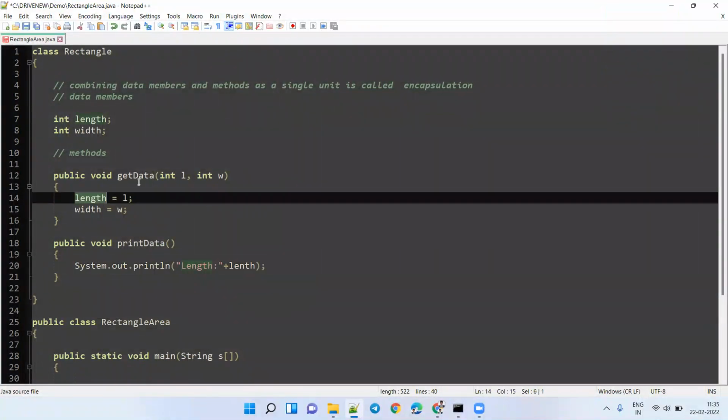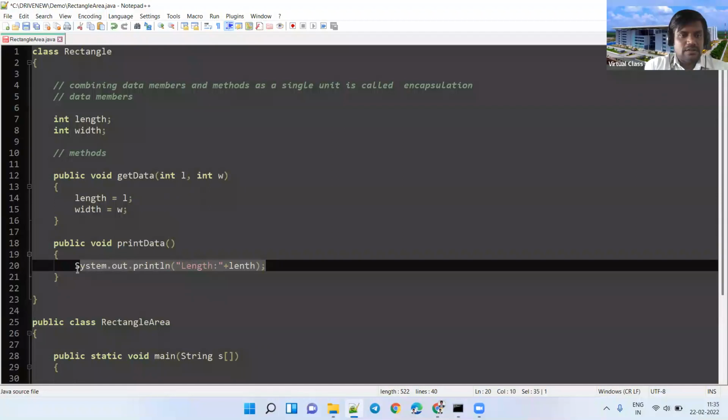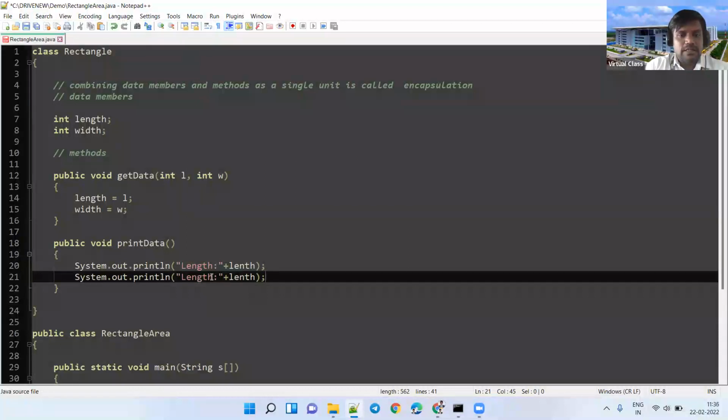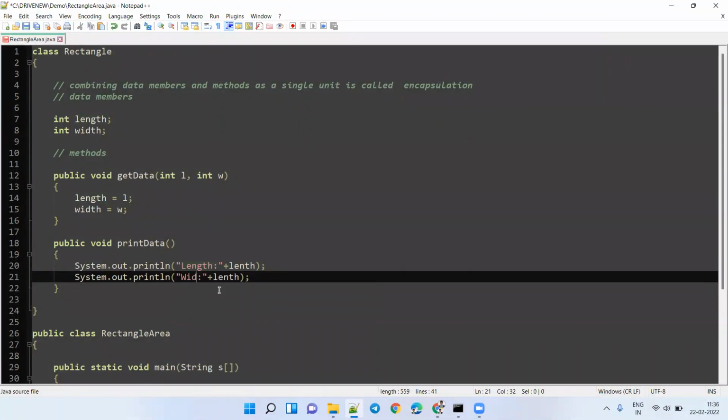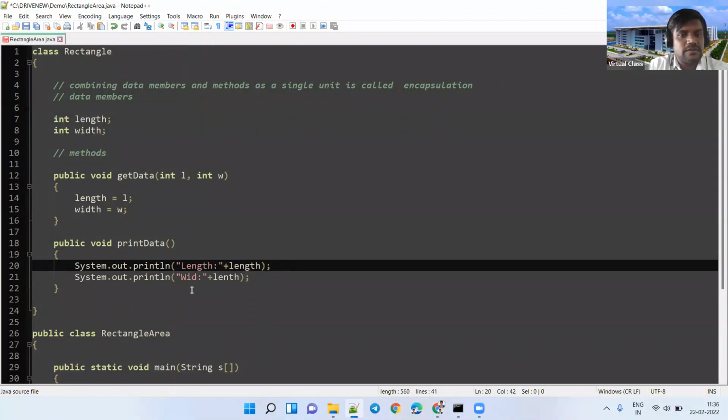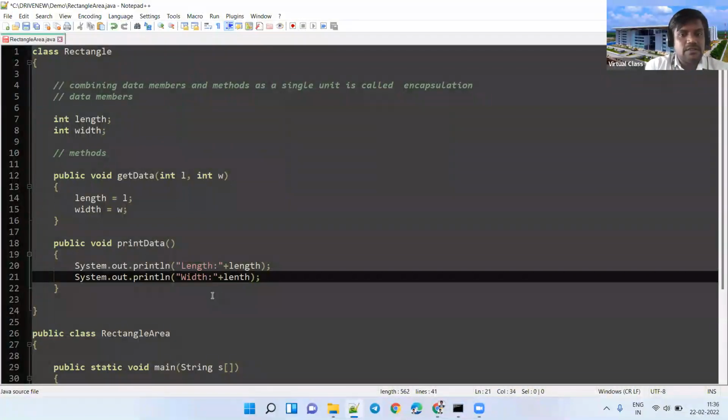In a similar way, this method accesses the data members directly without any object. Similarly, I want to print the width value rather than length. Sir, length spelling. Sorry, LENGTH. Width, WIDTH. Now we will save. I have not yet saved; here you can see the star mark. Save.